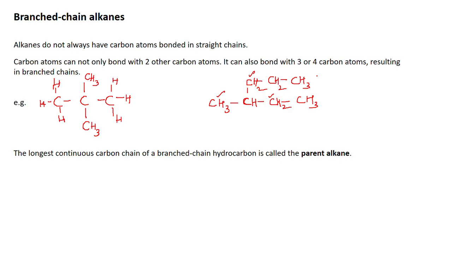So you will find out what is the total number of carbon atoms in the longest chain. So if you take the second example, which one is the longest chain? This is 1, 2, 3, 4. Just naming the carbon atoms so that you can tell me which is the longest chain. 5, 6, 7. Longest chain means the one containing the largest number of carbon atoms. So is it the chain 1, 2, 3, 4, or is it 1, 2, 5, 6, 7? Which one is the longest chain?